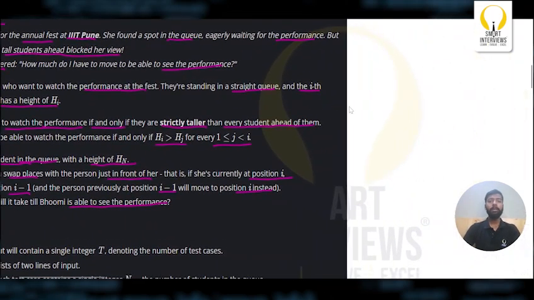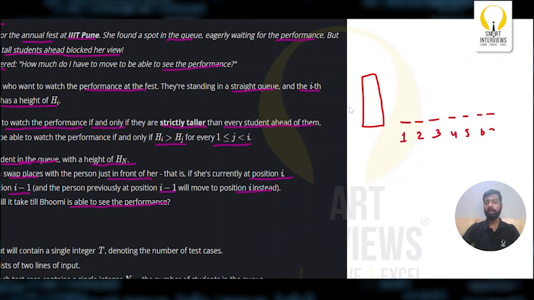Let's understand the problem statement. There's a performance going on in the triplet and Pune. Let's say this is the performance, and there are n students standing in a straight queue. Let me represent the positions with numbers 1, 2, 3, 4, 5, 6, and 7. Now, Bhumi is the person standing at the last in the queue, that is at the nth position.